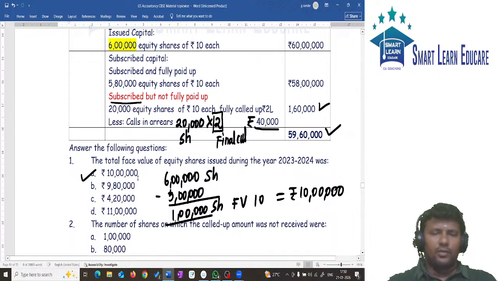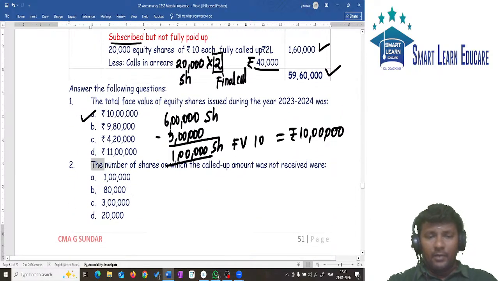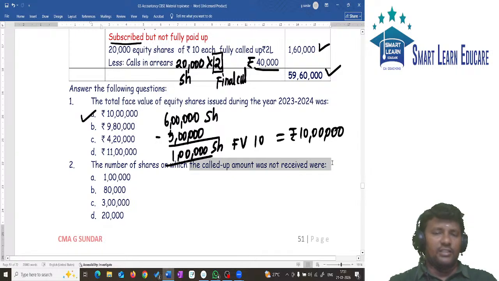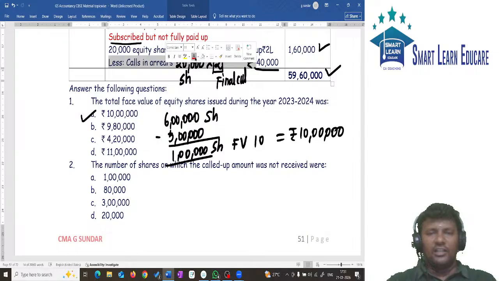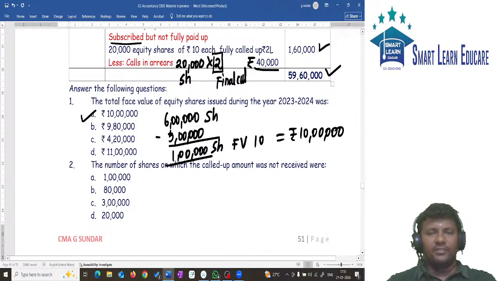Second question. What is the number of shares on which called up amount is not received? The answer is on the screen, because I already wrote it somewhere. Calls in arrears, they said. How much is calls in arrear? 40,000 rupees.